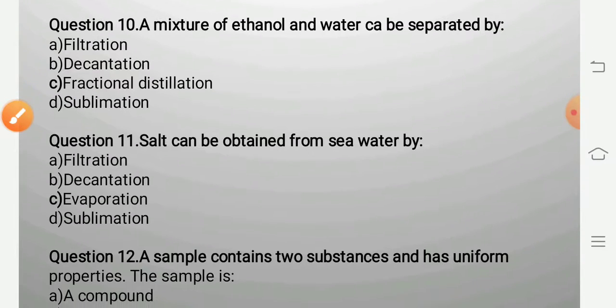Question 11. Salt can be obtained from seawater by. Seawater is salty. There is a large amount of salt dissolved in the water. So, when the extra water is evaporated, we get salt. Therefore, evaporation is the correct technique by which salt can be obtained from seawater.